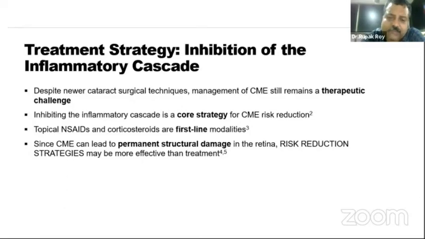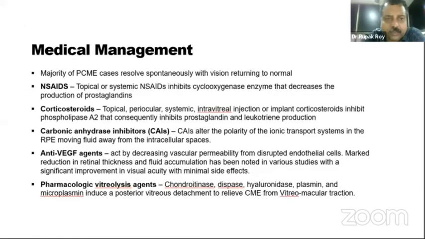I personally prefer giving topical NSAIDs for at least 2 months before switching over to corticosteroids or any other form of treatment. If the patient has a CME, you start with Nepafenac, and you observe the patient for 2 months. Most of the time the CME will resolve. If the patient's CME is not resolving after using NSAIDs, we can step up the therapy.